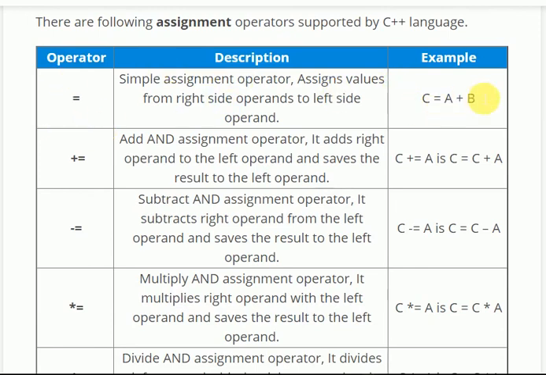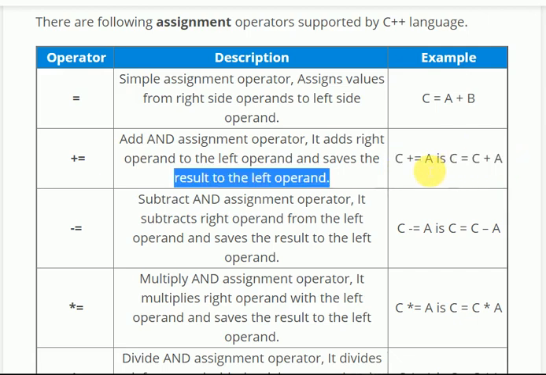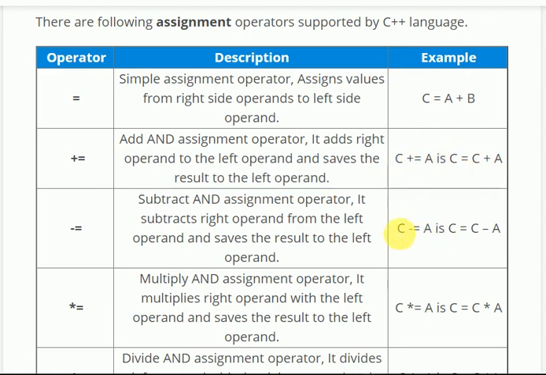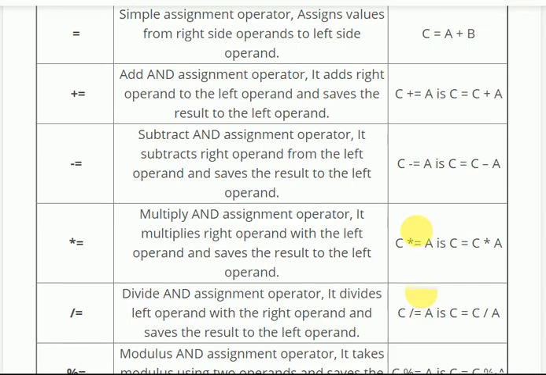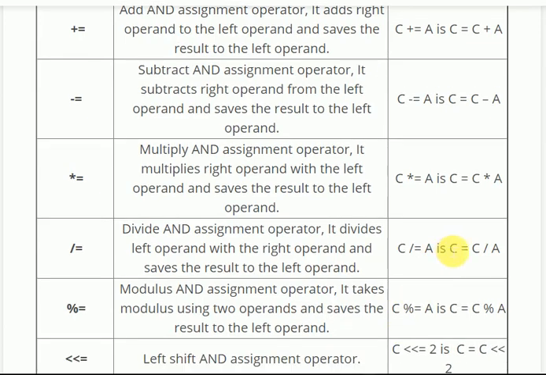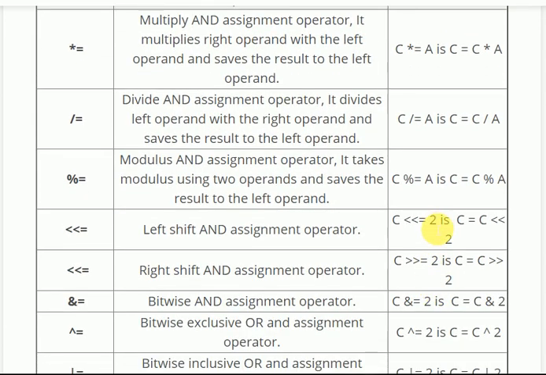Assignment operators: C equal to A plus B. C plus equal to A means that C is equal to C plus A. C minus equal to A means C equal to C minus A. C star equal to A means C equal to C star A. C divided equal to A means C equal to C divided by A. Okay, you get the trend, right? Now here comes the tricky part.